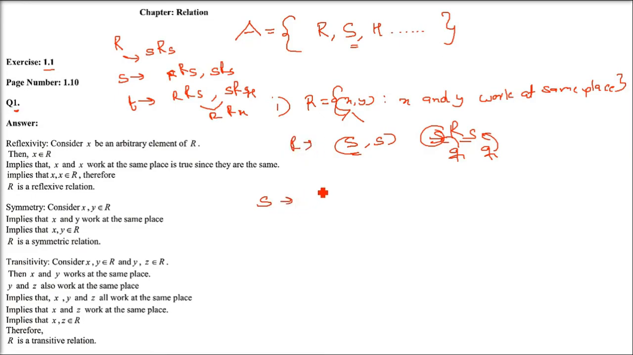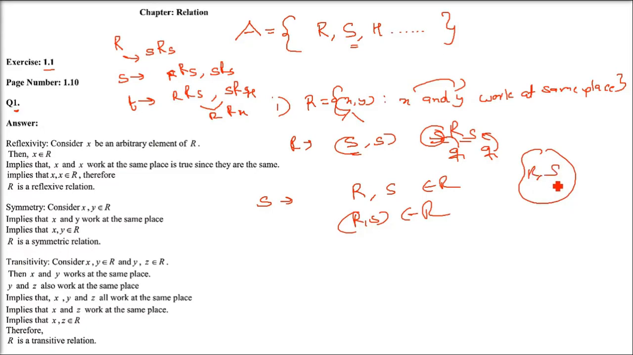So this is related. Now coming to symmetric. Now assume that Ram and Sham, say x and y, we are talking about, I'm giving you a real example. Now Ram and Sham belong to this relation, that is, Ram and Sham are working at the same place. So if Ram and Sham are working, Sham and Ram will also be working because they both are the same people. If you say Ram first, Sham second, or Sham first, Ram second, they both are working at the same place, so it is symmetric.